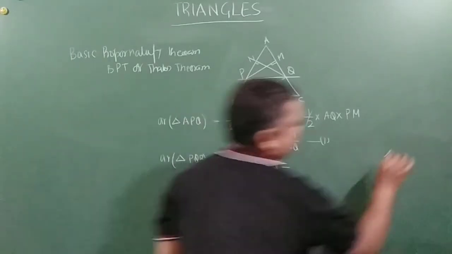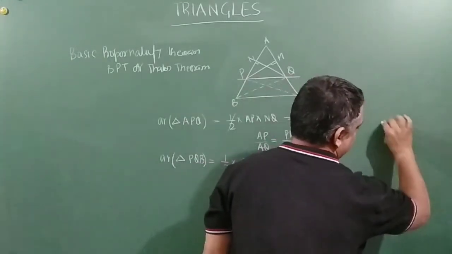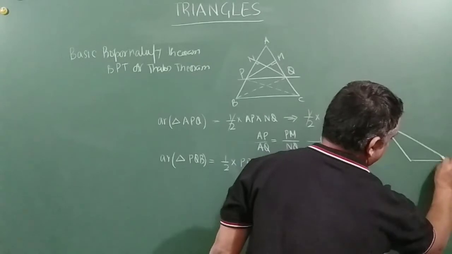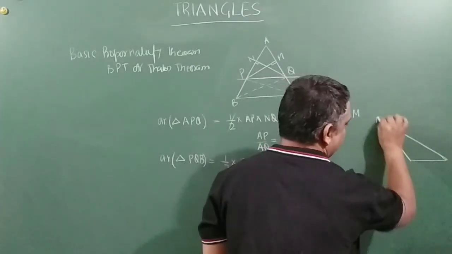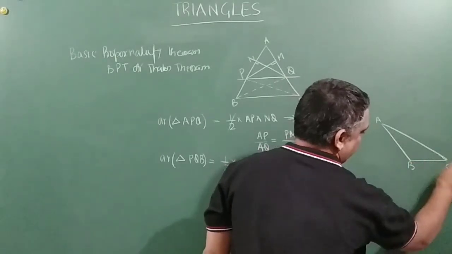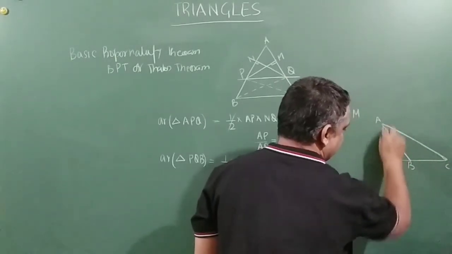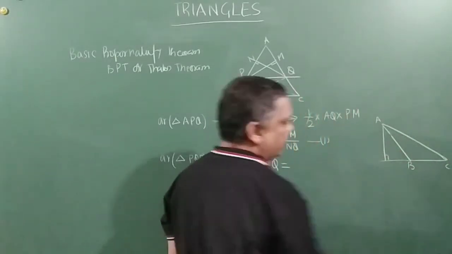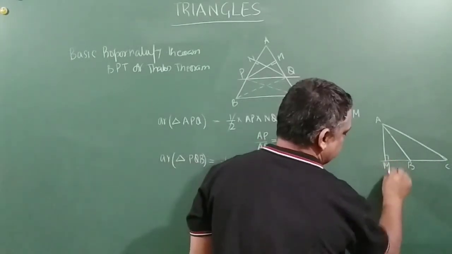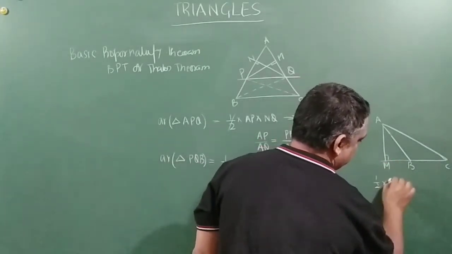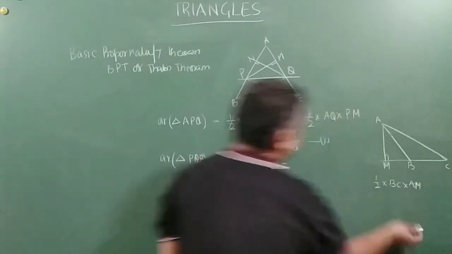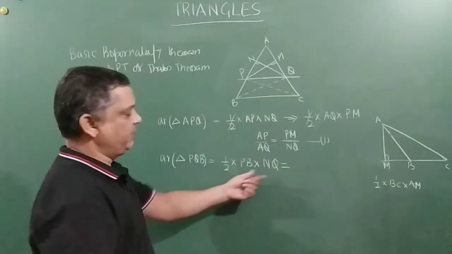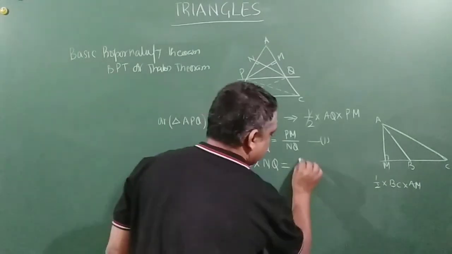Right? This is of this shape. Let me explain it here. This is the triangle. If you want to find the area of this triangle ABC, then what we do is we extend it and draw a perpendicular line here. Let us say M. So it is half into BC into AM. On the same concept, half into PB into NQ, right?